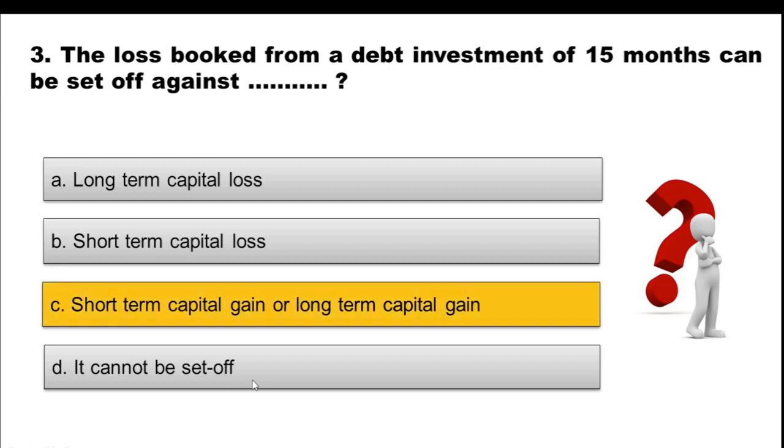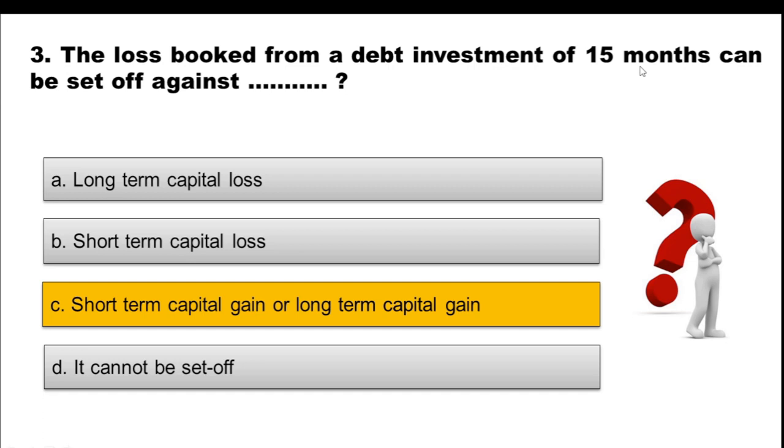And the right option is option C, short-term capital gain or long-term capital gain. Now we must see that the question is mentioning the loss booked from a debt investment of 15 months. When it says 15 months, you can quickly get into your mind that it is talking about a short-term instrument.